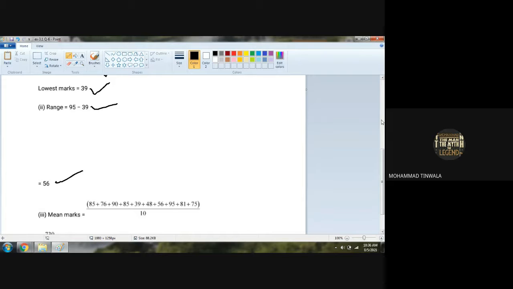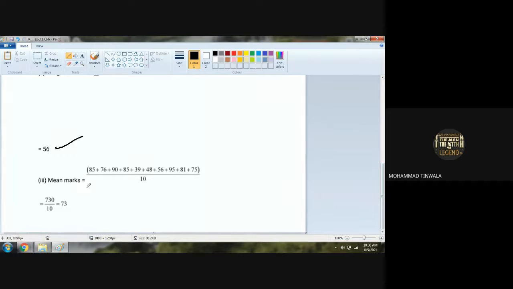Now, mean marks, answer number 3. Mean marks is equal to adding all the marks together upon 10. So total is 730 upon 10. So average is what? This 0 got cancelled. Or if you divide 730 by 10, then the answer is 73 only. Any doubt here? No.